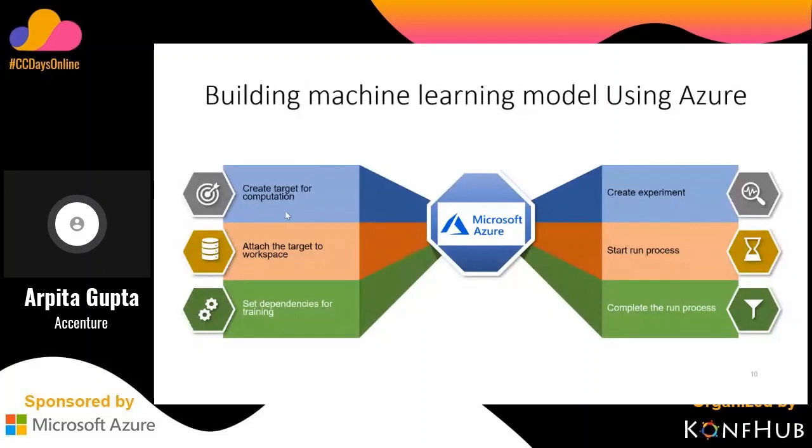Once it's done, you have to define the dependencies. Suppose you are using the local machine with Python version 3.6, some different version of scikit-learn, TensorFlow, and other libraries. You have to tell Microsoft Azure that, okay, I am using these dependencies, these versions, these are the libraries, so that whenever the cloud has to use this model or deploy it further, it can use those dependencies and those versions only.